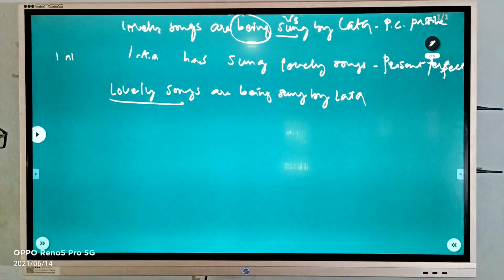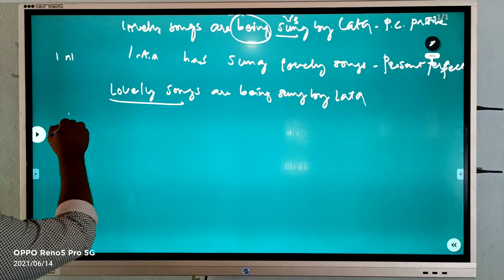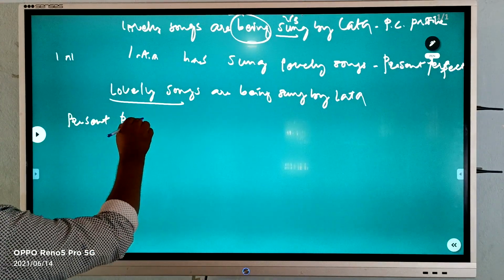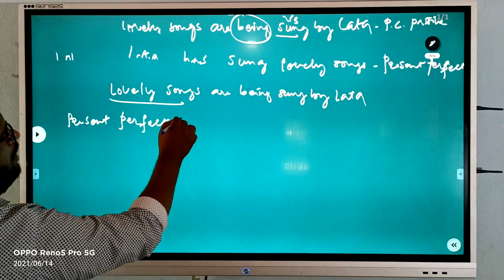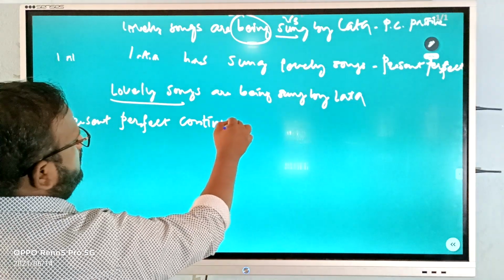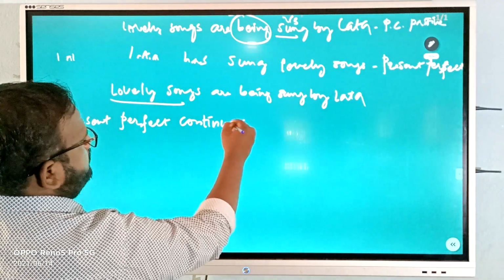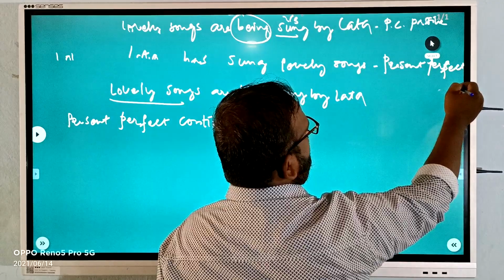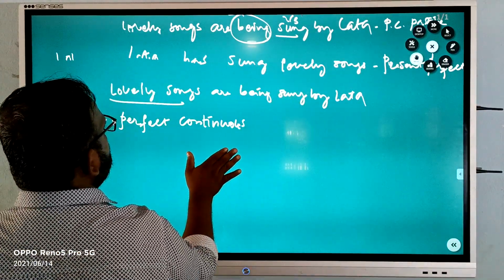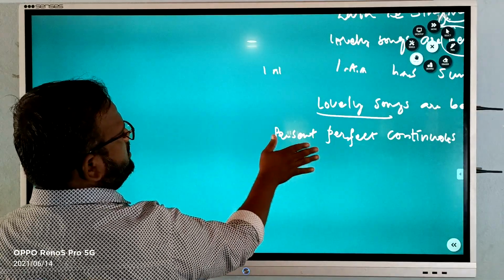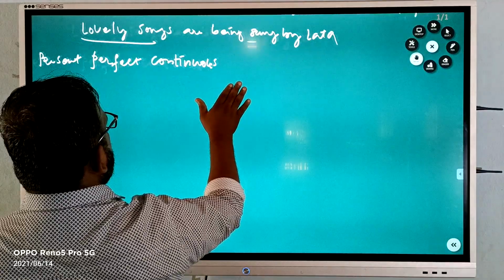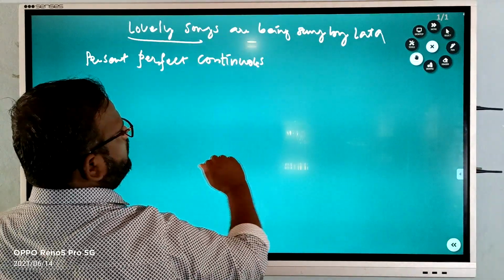Right? Then the last tense, that is present perfect continuous. Present perfect continuous tense. Let me take the move option from here. So let me move this page up to this. Okay.